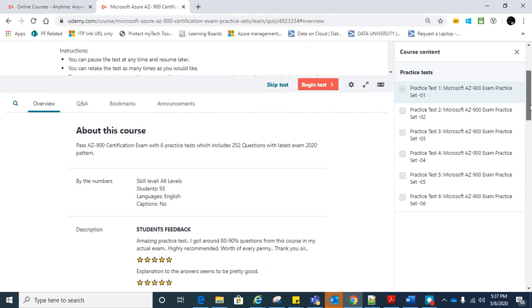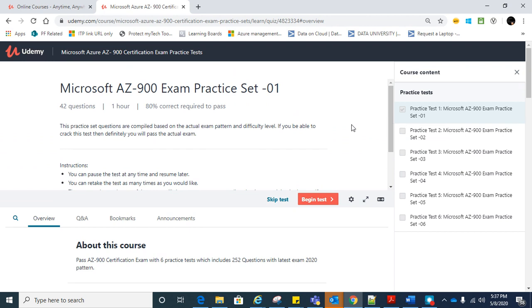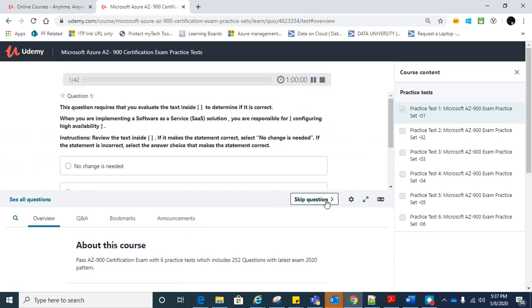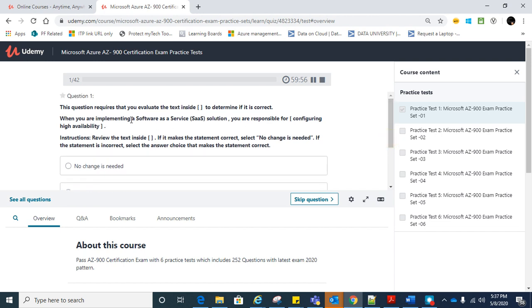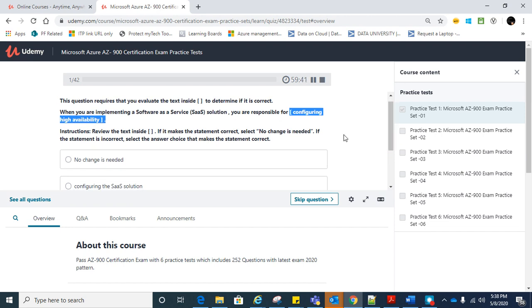So let me go to the questions section. Let me just begin the test and we'll see some of the questions. This is the first question. It requires that you evaluate the text to determine if it is correct: when you are implementing a software solution, you are responsible for configuring high availability. We have to see whether this statement is correct or not.